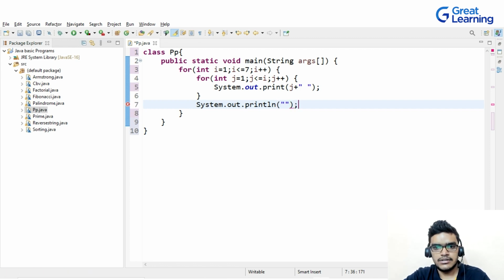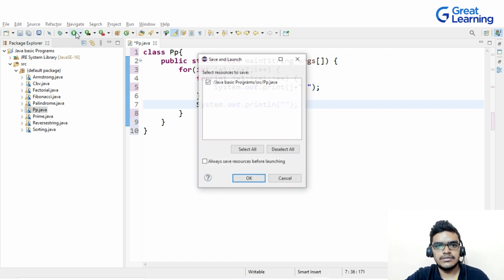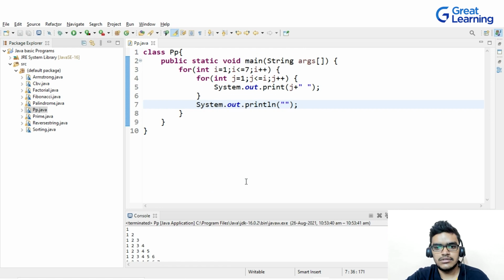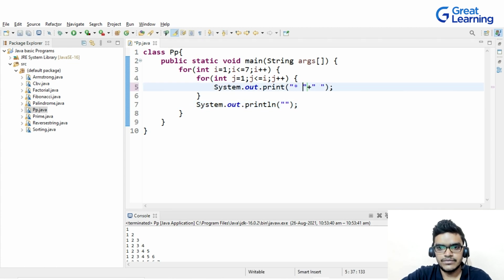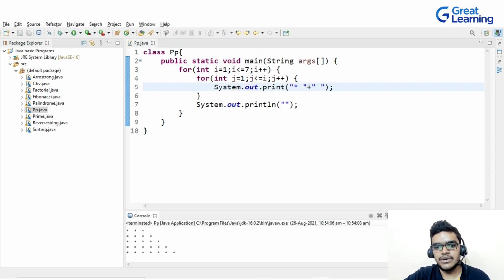And now if I execute it, you can see that I'm getting my pattern. So this is a number pattern, right? What if you want a star pattern? If you want a star pattern, then you can do it easily, right? I just have to write a star here. So now if I execute it, you can see that I'm getting a star pattern, right? So there are various pattern programs that can be performed by using nested loops.